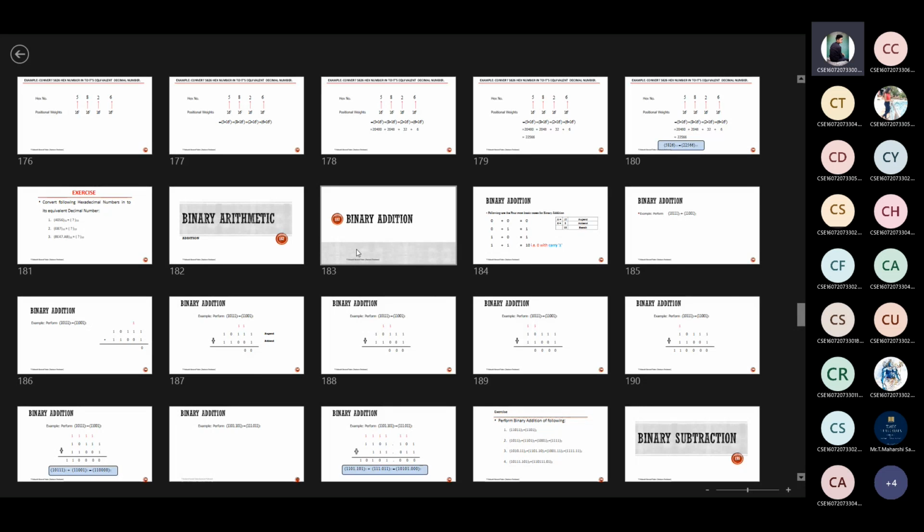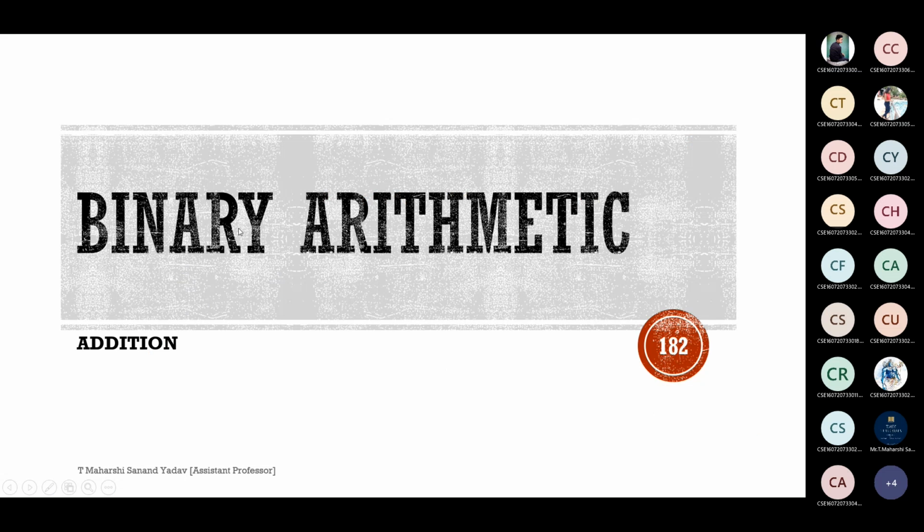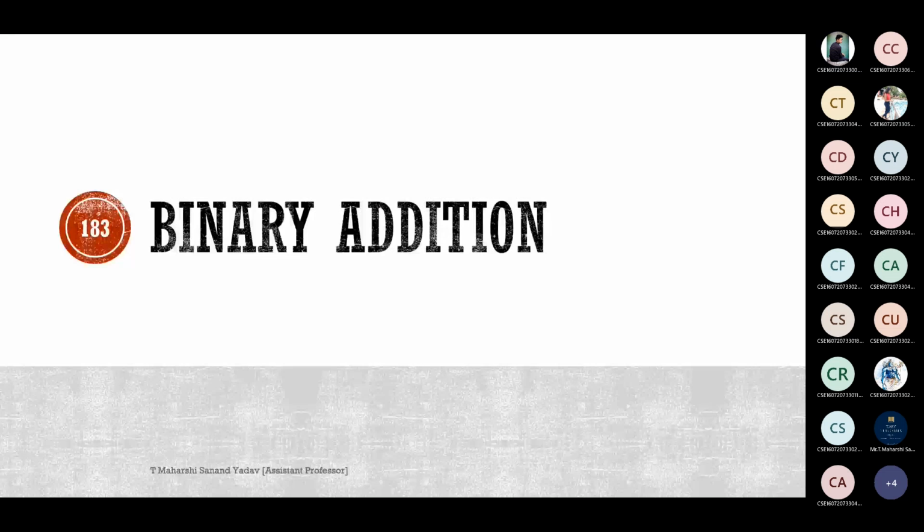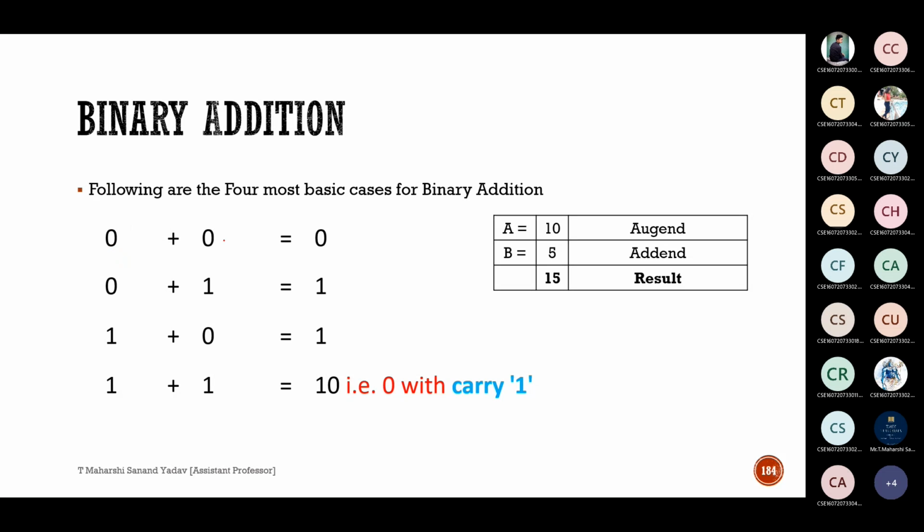No, sir. Okay, so we have to start from binary arithmetic. So binary addition. Following are the four most basic cases of binary addition. 0 plus 0 is 0, 0 plus 1 is 1, and 1 plus 0 is 1. Next, 1 plus 1. Generally, 1 plus 1 is nothing but 2.